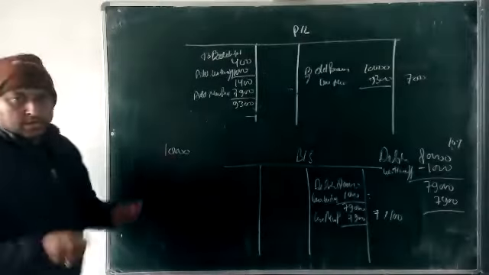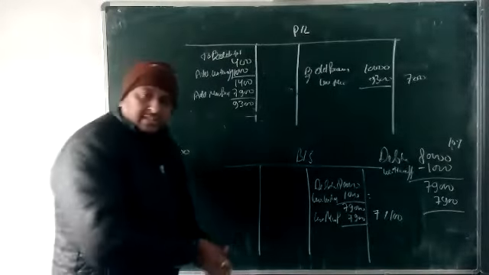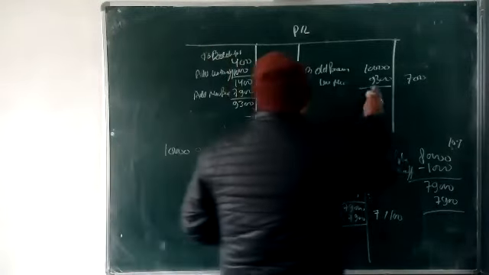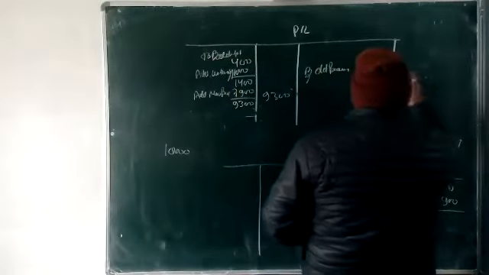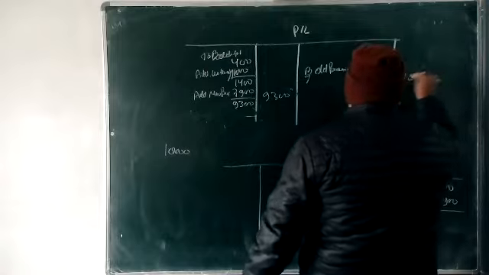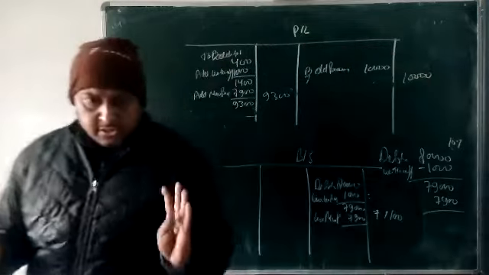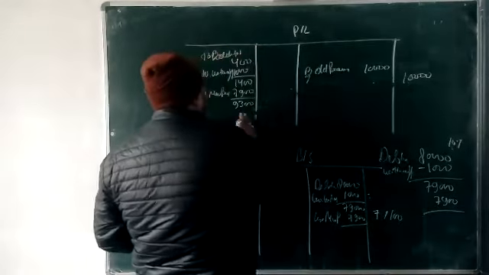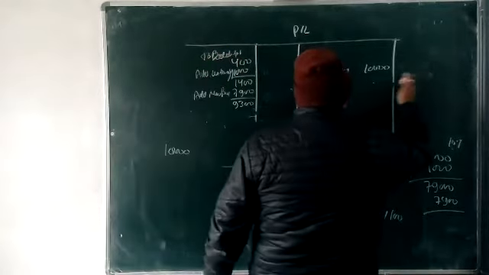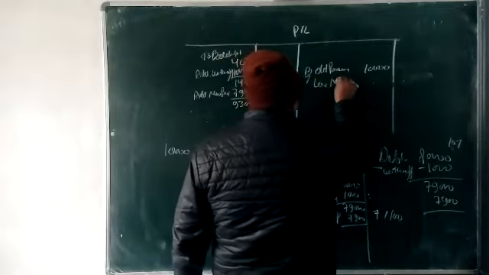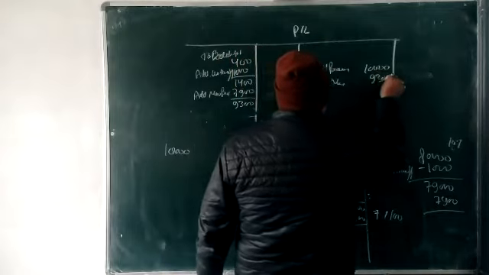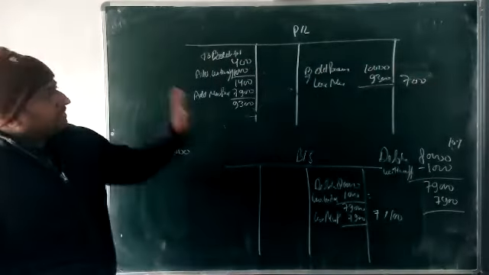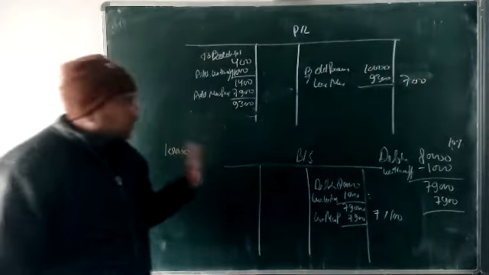These are the two ways. First, putting all these on this side, total 9,300, and on this side 10,000. Finished. In this way you can show. And the second way, processing all these things and not taking the amount outside: 10,000 less new 9,300, then 700. Okay, in this way we can present these two systems.